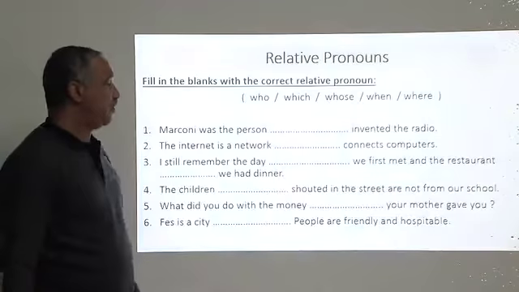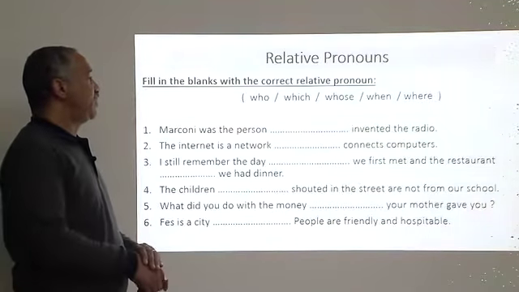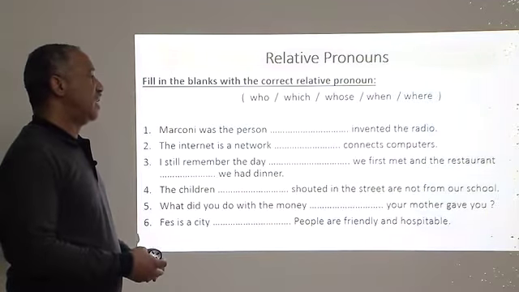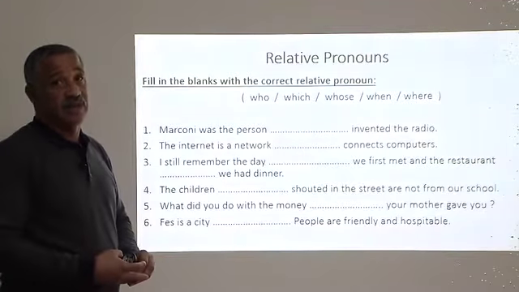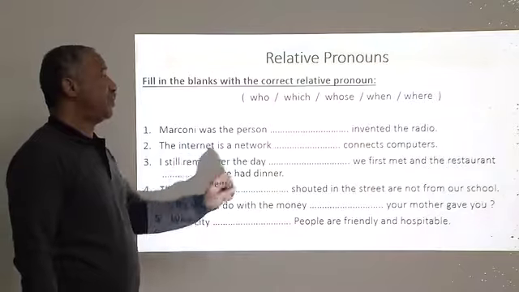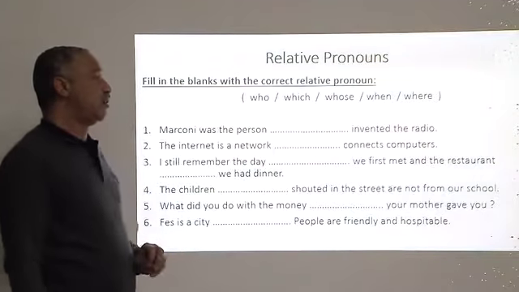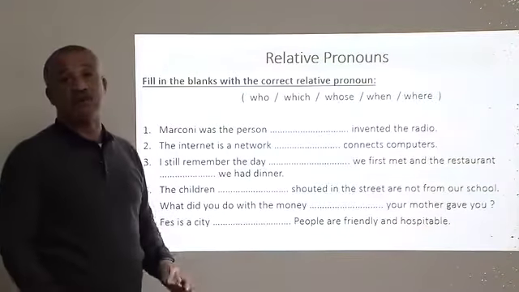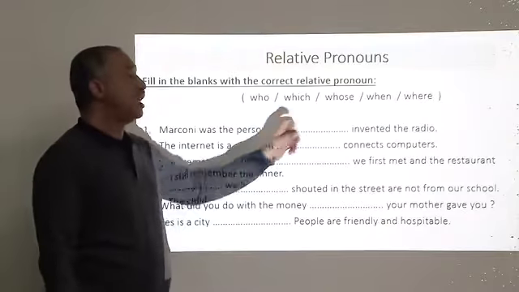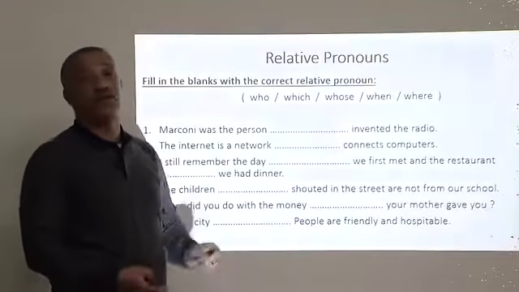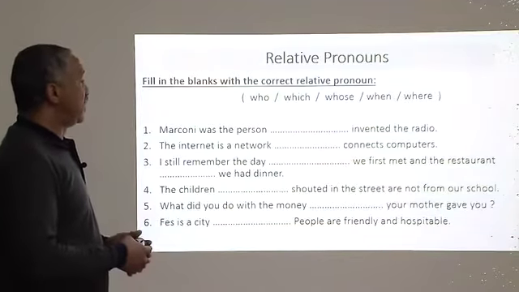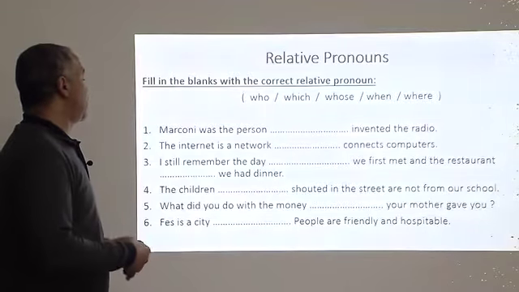All right, let's start with the first section, which concerns relative pronouns. And here we have chosen only a set of 5 relative pronouns, which are who, which, whose, when, and where. To remind you, we use who for people, which for objects, events, etc., whose for possession, when for time, and where for place. Okay, now let's work on these relative pronouns in some sentences.